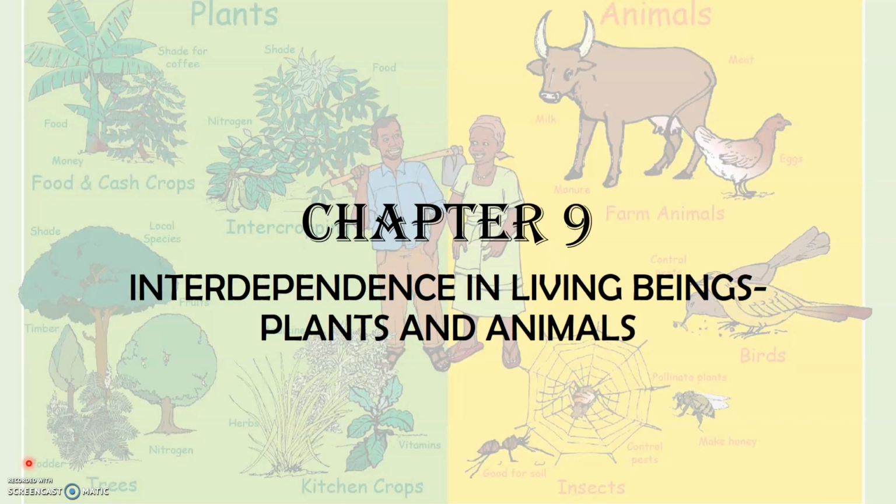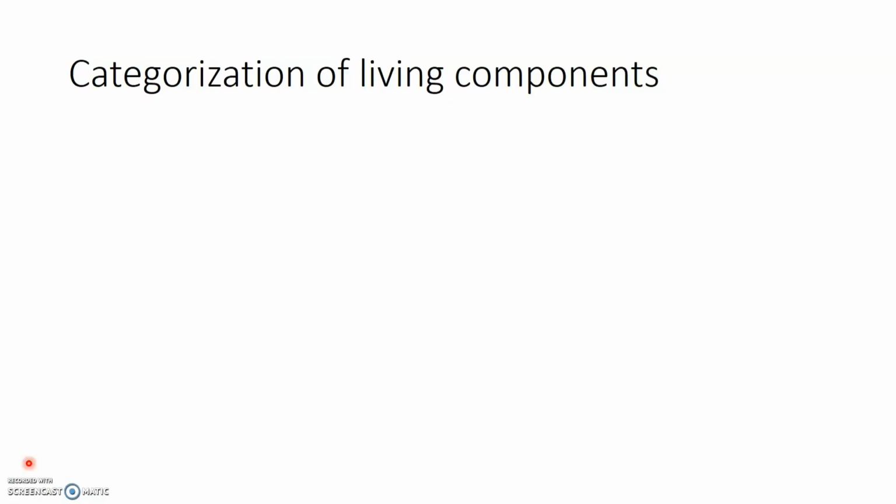In our last class, we have learnt about interdependence: how the living components depend on other living components and how the living components depend on non-living components. In today's class, we are going to learn about the categorization of these living components.